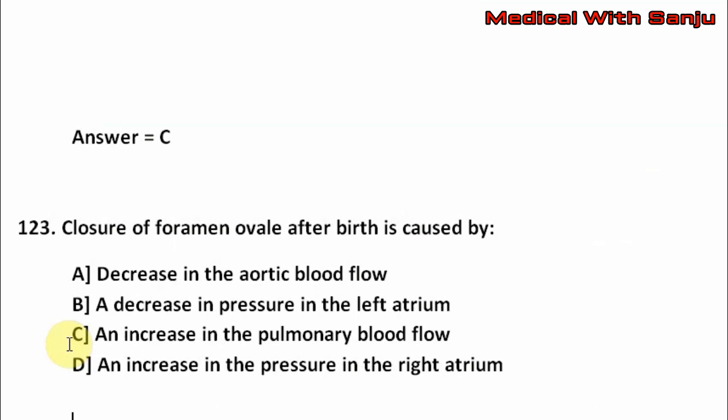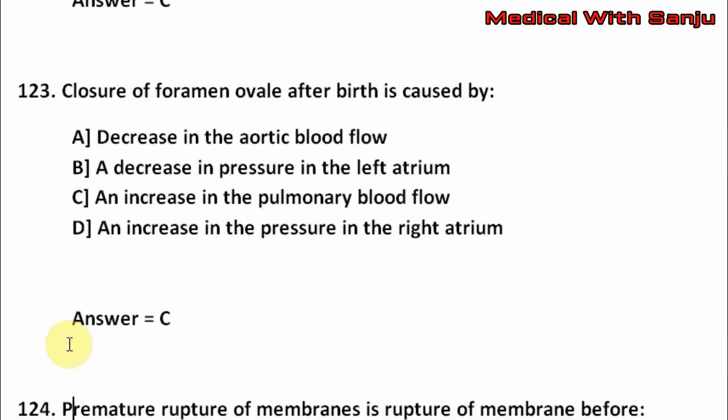Question number 123. Closure of foramen ovale after birth is caused by option A, decrease in the aortic blood flow. Option B, a decrease in pressure in the left atrium. Option C, an increase in the pulmonary blood flow. Option D, an increase in the pressure in the right atrium. The right answer is option C, that is an increase in the pulmonary blood flow.